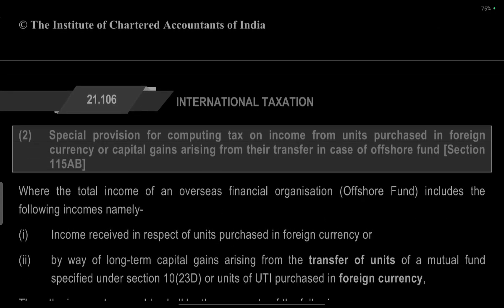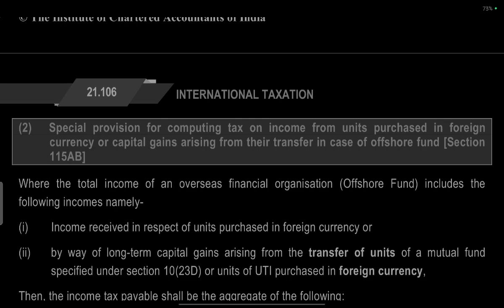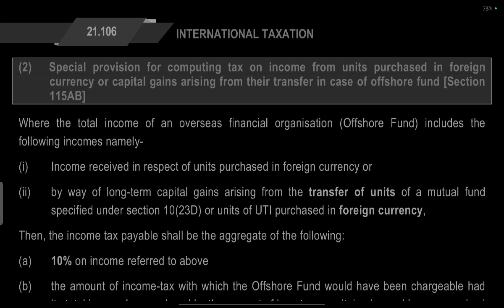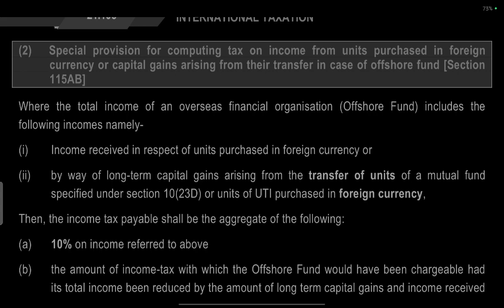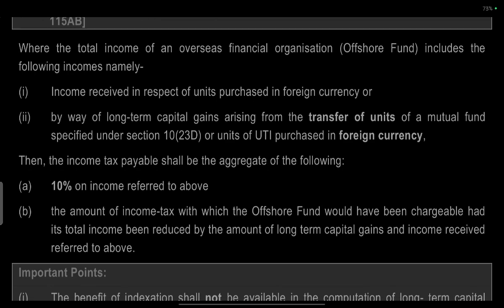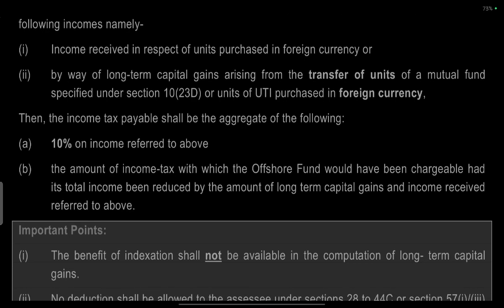Special provision for computing tax on income from units purchased in foreign currency or capital gain arising from the transfer of such units, Section 115AB. The total income of the overseas financial organization includes income received in respect of units purchased in foreign currency, and long-term capital gain arising from the transfer of units of the mutual fund specified in section 10(23D) or units of UTI purchased in foreign currency.